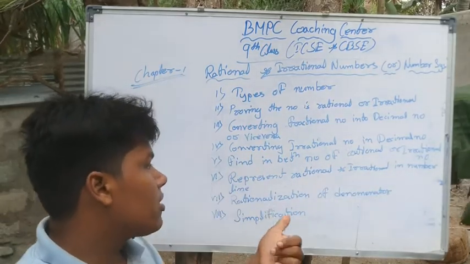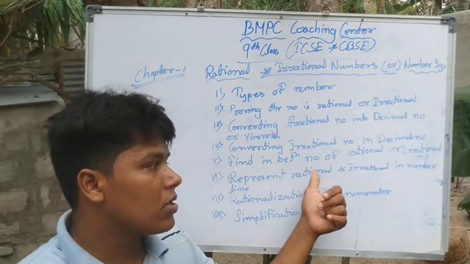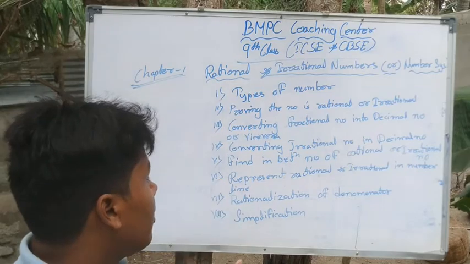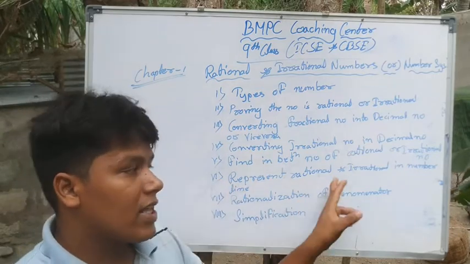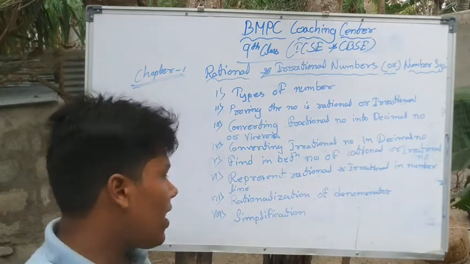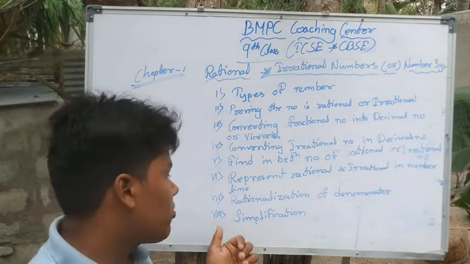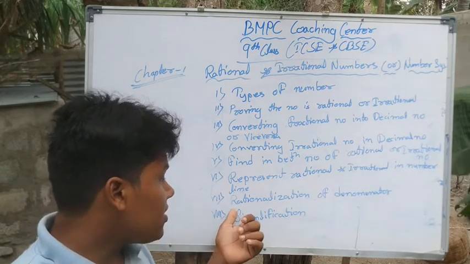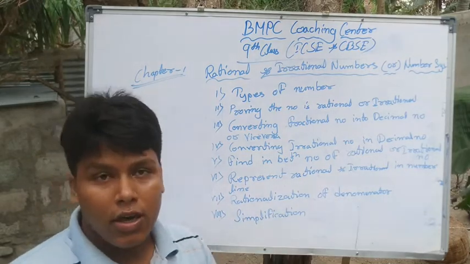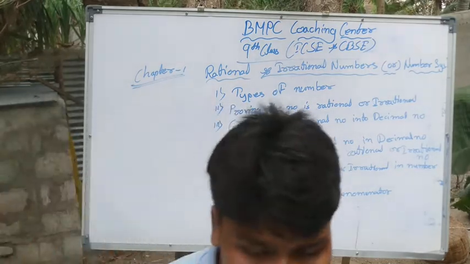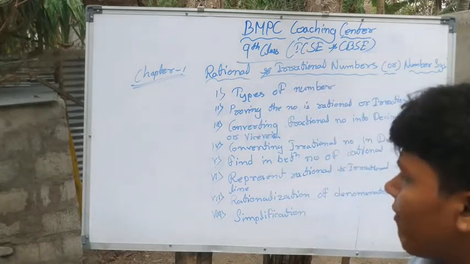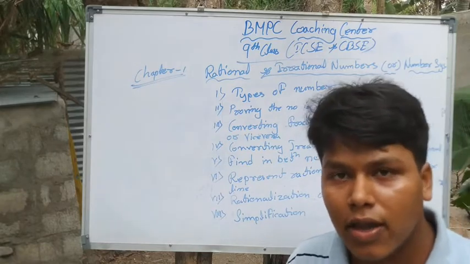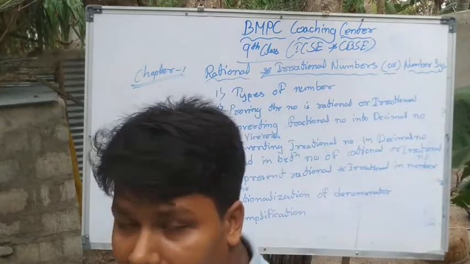And fifthly, we will discuss finding in-between numbers of rational numbers and irrational numbers. And sixth, we will represent the rational and irrational numbers on a number line. The seventh category is rationalization of a denominator. And this eighth category is simplification. Clear? Today I will try my level best to complete a minimum of 4 categories. Okay, let's start the class.